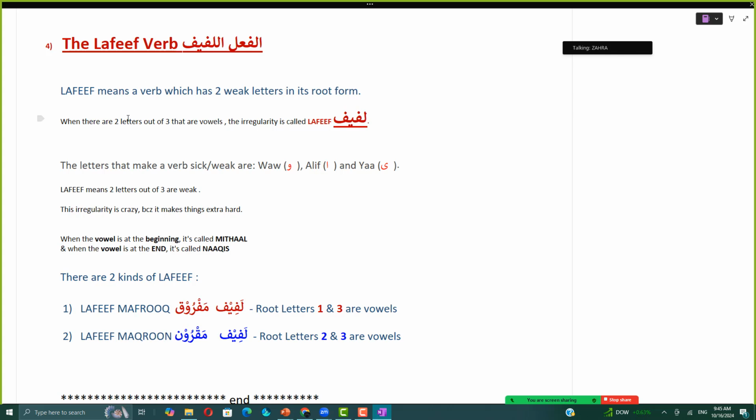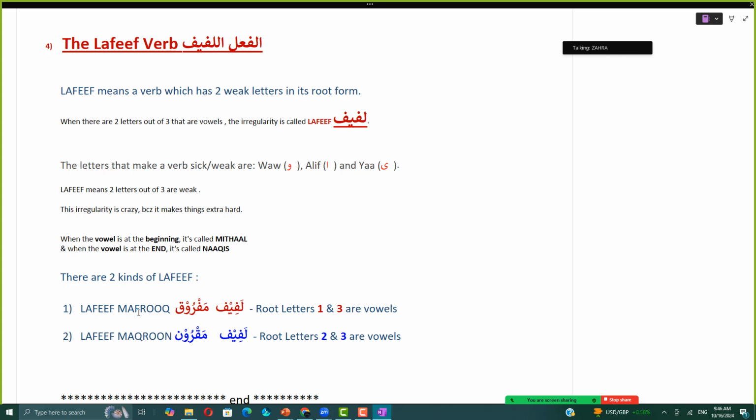Lafif means a verb which has two weak letters in its root form. When there are two letters out of three that are vowels, the irregularity is called lafif. The letters that make a verb sick or weak are what? Alif, waw and ya. And lafif means two letters out of three are weak.